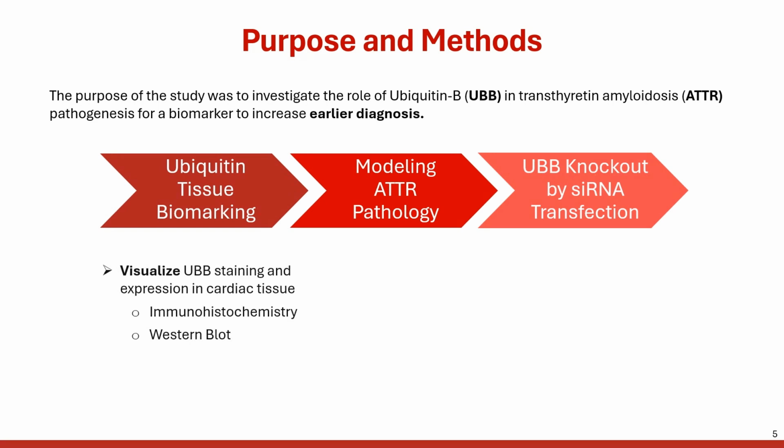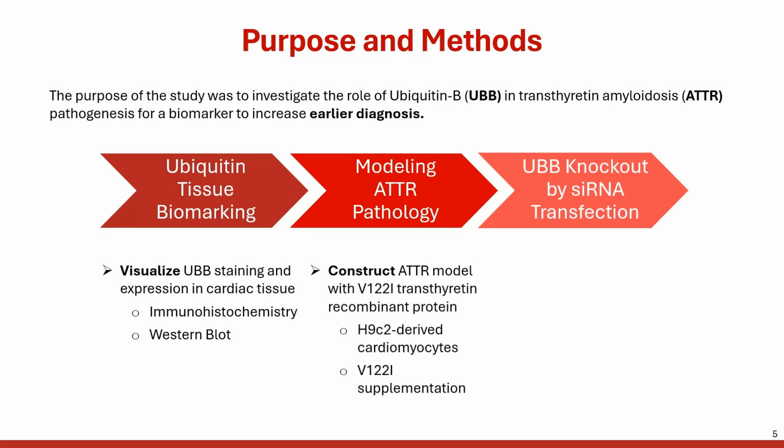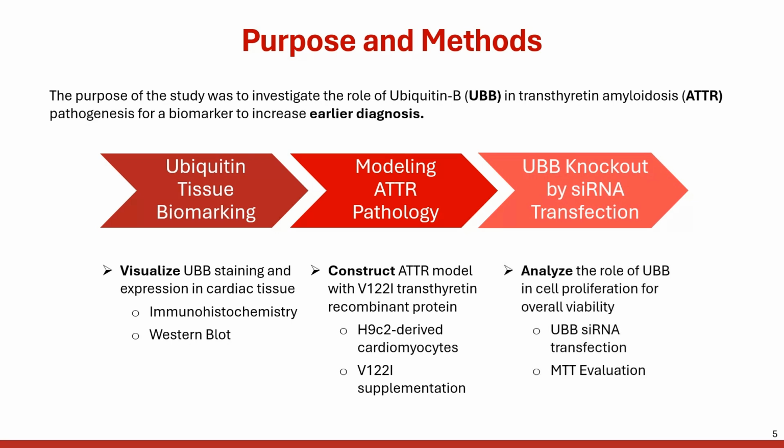So first, evaluate ubiquitin B's potential via immunohistochemistry and Western blotting. Secondly, to model ATTR pathology in cells via cardiomyocytes and B122I human recombinant protein supplementation. And finally, to look at the ubiquitin B siRNA transfection and compare cell viability via the MTT assay.